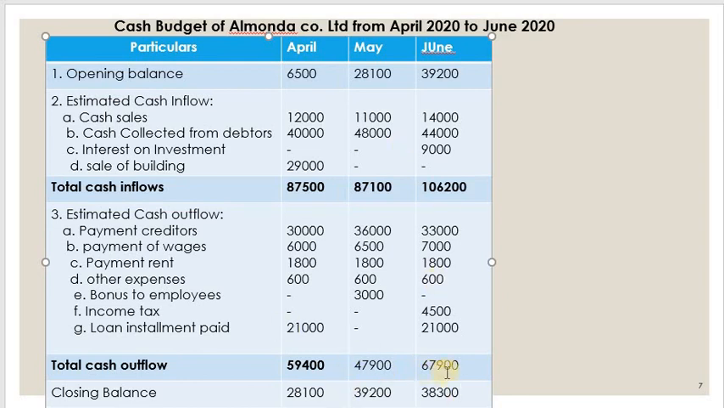So this is the cash budget that we have prepared for the 3 months. How much is the closing balance, how much is the total cash outflow, and how much is the total cash inflow.